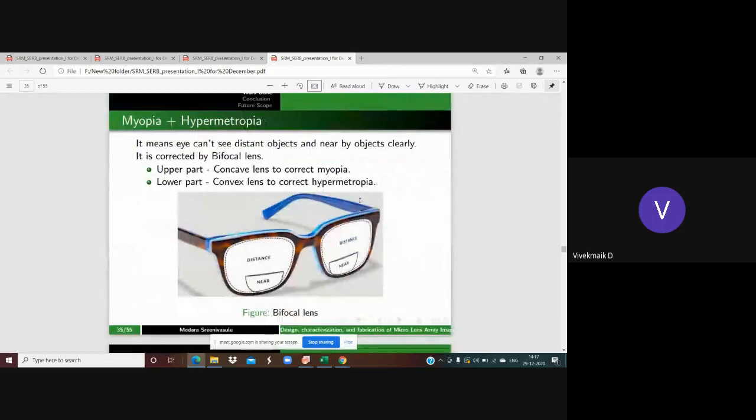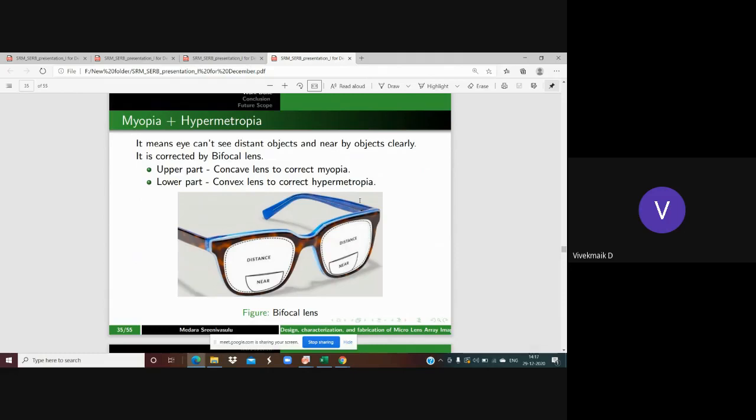How and special cases is that. That means the eye can't see the distant objects and can't see the near objects clearly. That is nothing but a hybrid version of myopic and hypermetropic. And for that, we're going to use the bifocal lens.